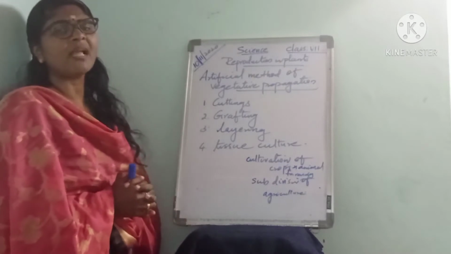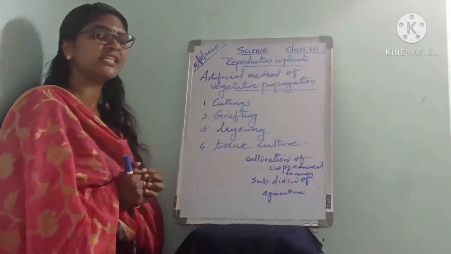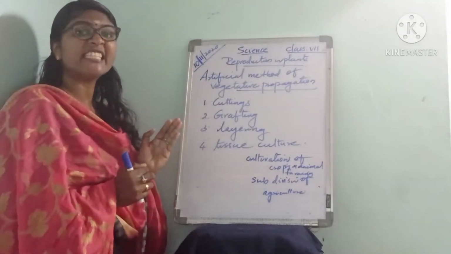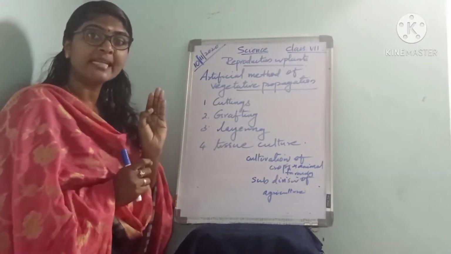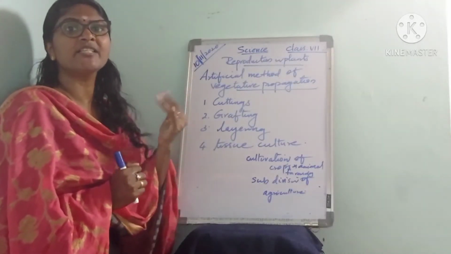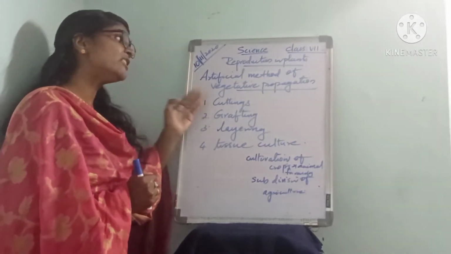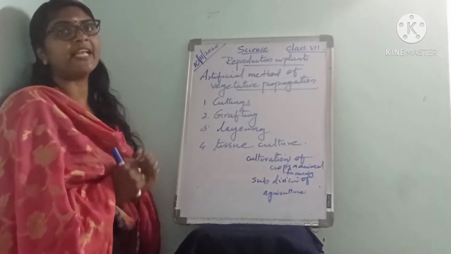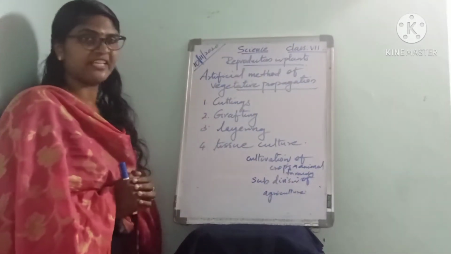Today's class we are going to discuss the artificial method of vegetative propagation. In the last class we discussed vegetative propagation through roots, stem and leaves. That naturally occurs, giving rise to new plants. Here, vegetative propagation can be done by artificial methods.